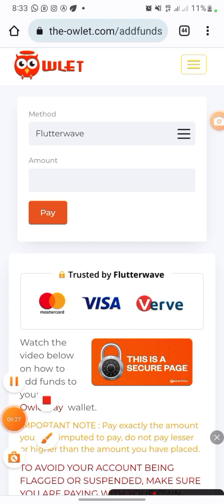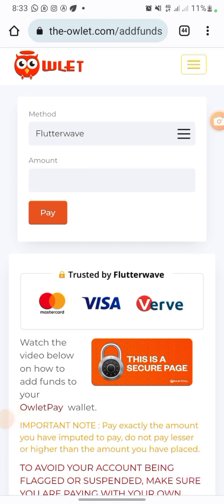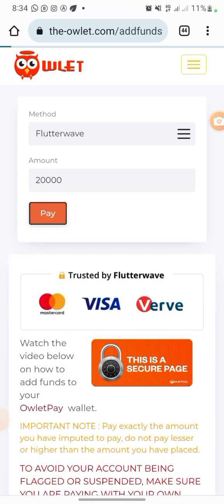So right here, you're going to put the amount you want to fund with. So let's say I want to do of 10,000. Let's say we want to do 20,000 for instance. I'm going to put 20,000 there. I'm going to click on pay. So once I click on pay, then the next thing I want to do, I want to allow the website to come up. So once it comes up, we continue.